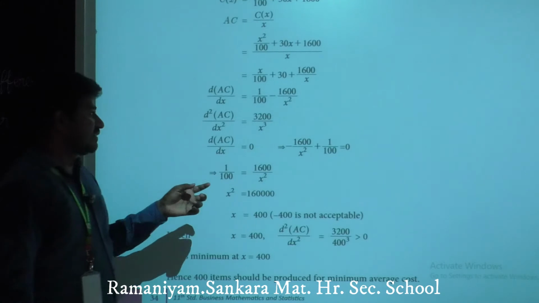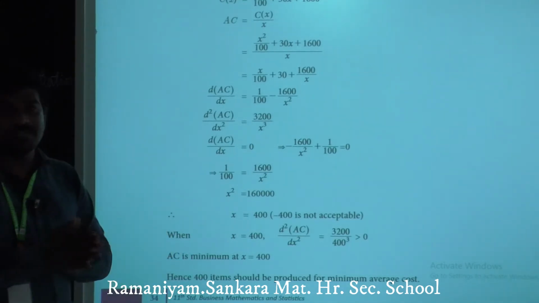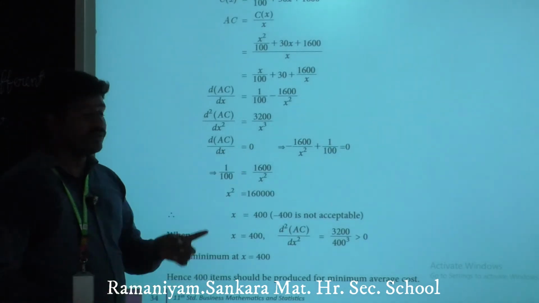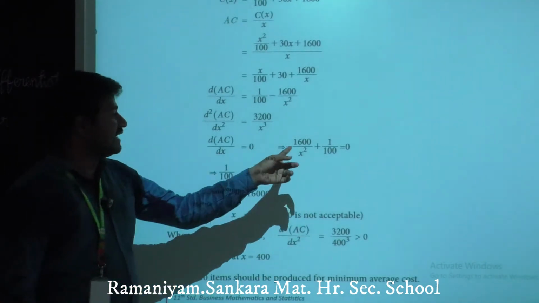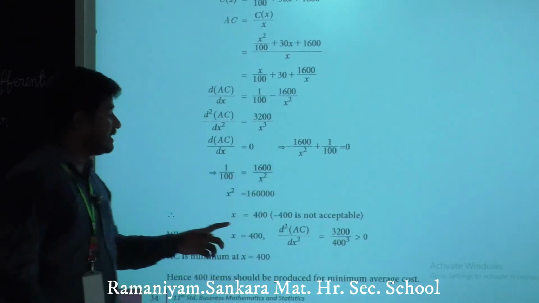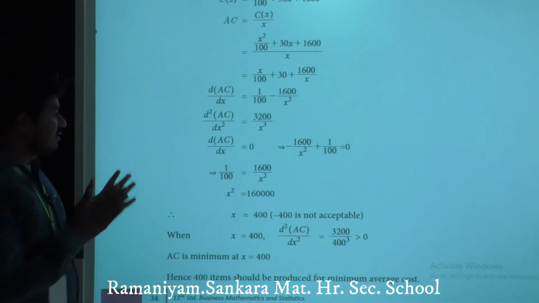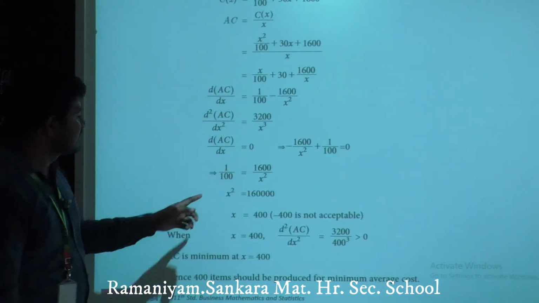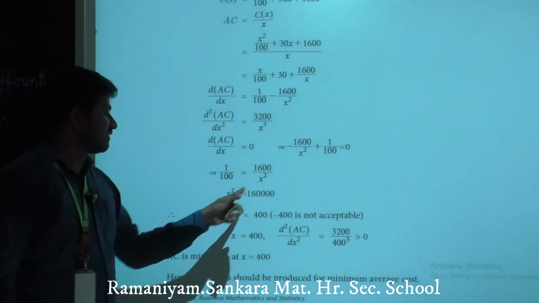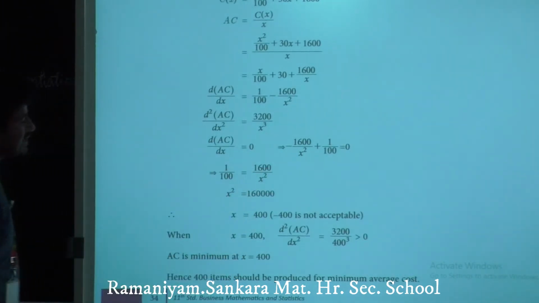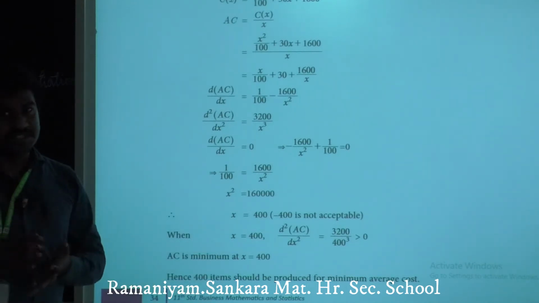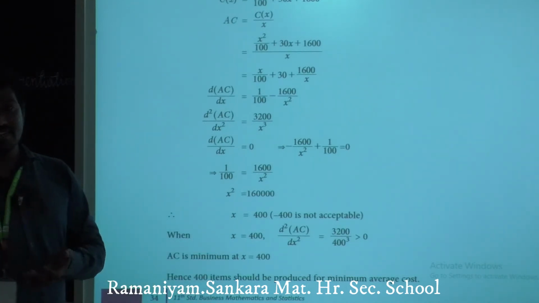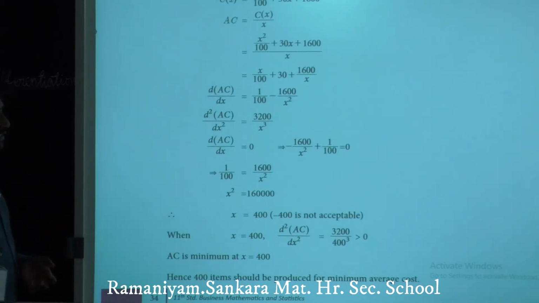Got it? Yes. Now equate the first derivative of average cost to 0. Write the values and simplify the answer. Here we can write 1600 divided by x square, transposing from left to right, we will have the result. So x square equals 160,000. So x equals plus or minus 400. You take only the positive value, negative value is not possible. You leave the minus 400.